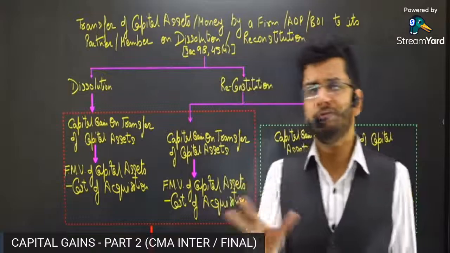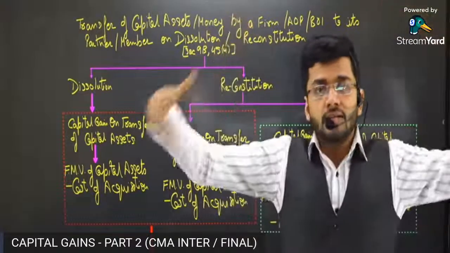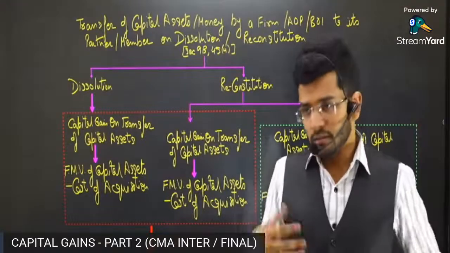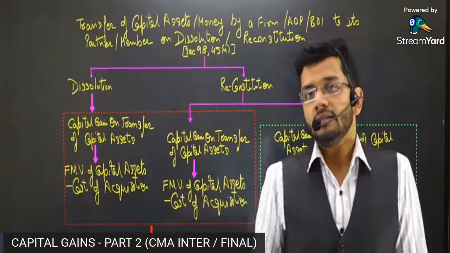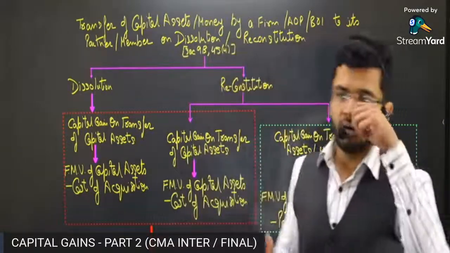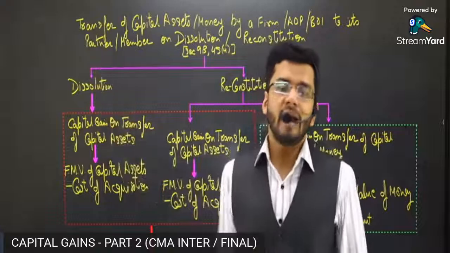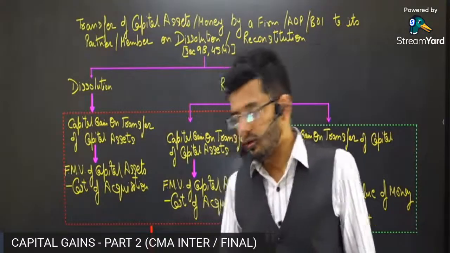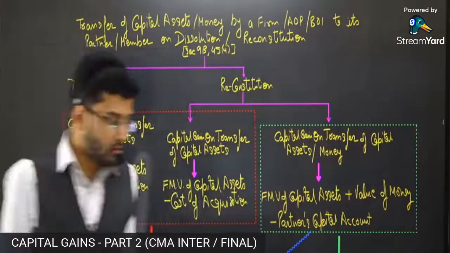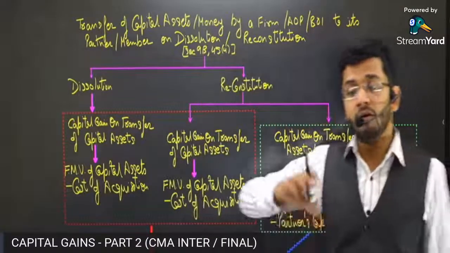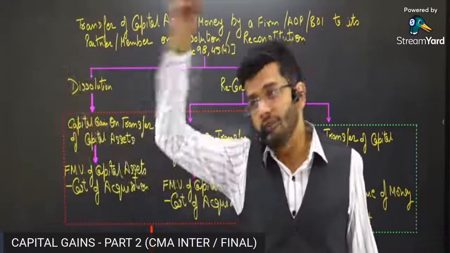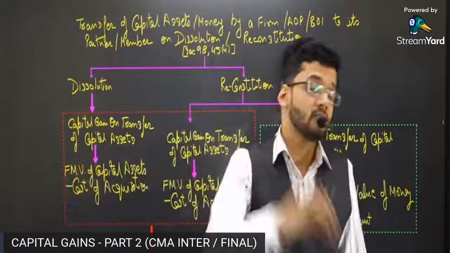Now, guys, the simple fundamental is that when a firm is getting dissolved, when a firm is getting to the end of its useful life, at that point in time, the assets of the firm can be a very useful way of repaying the capital of the partners. And the only recourse which the firm has, because the firm doesn't have anything else to repay to the partners, is that it can pay off its partners' capital in the form of capital assets, which are there in the partnership firm.